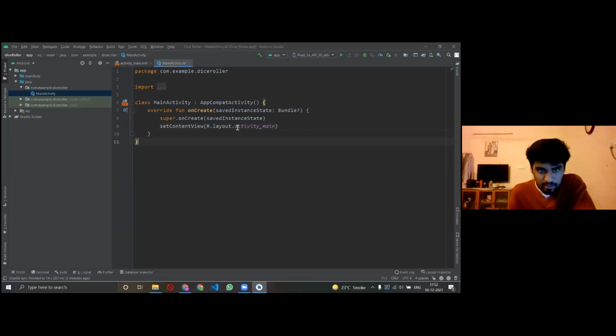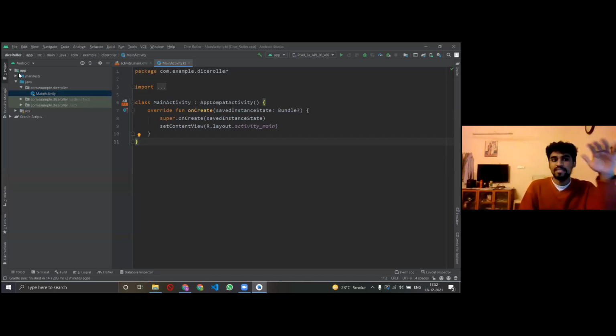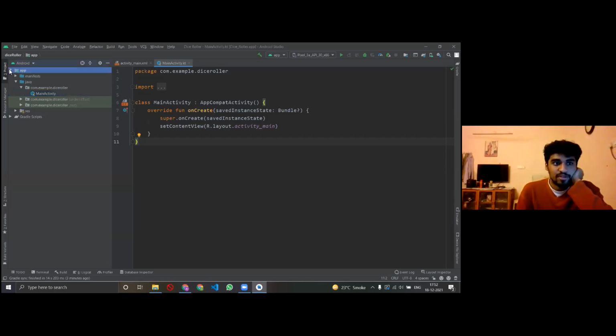So something like this pops up. You can see some boilerplate code. You can see a lot of files and folders on the left side. I'll talk a bit about what they are and what they do. These folders are each and every single file that is going to make up your final app. As you can see in the app, everything here is going to consist of your app.